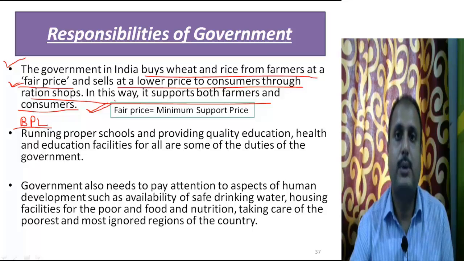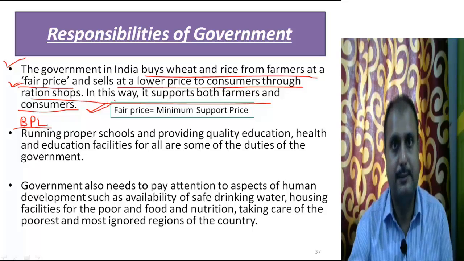So what does the government do? The government buys the crops like wheat and rice from the farmers at the fixed price, which is called the fair price, which is called the minimum support price. It is the minimum price at which the government is purchasing. If the farmers are getting more money by selling the same crops to another merchant, they can sell.